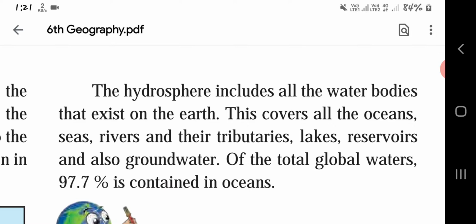On the earth, this covers all the oceans, seas, rivers and their tributaries, lakes, reservoirs and also groundwater. Of the total global waters, 97.7% is contained in oceans. Here, the hydrosphere, the level of water on the earth, is given. The total global water is in the ocean, which contains 97.7%, contributing all the seas, rivers and their tributaries, lakes, reservoirs and groundwater.